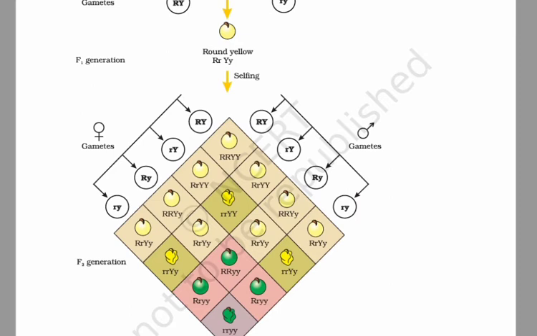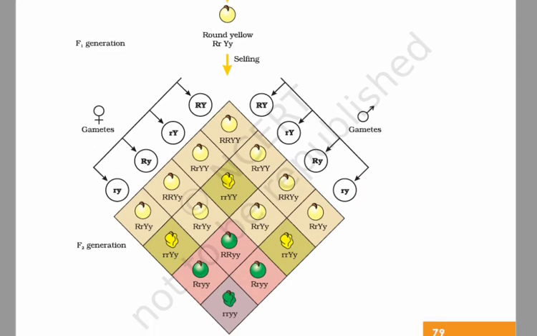So round and yellow were the double dominant parental form, whereas wrinkled and yellow and round and green were two new combinations, means recombinants, and wrinkled and green was the double recessive parental form.